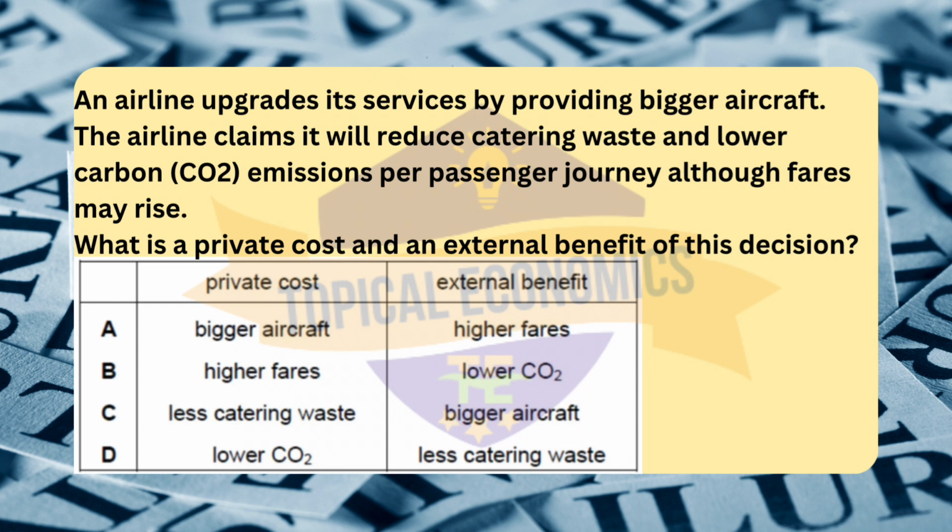External benefits occur when the society at large benefits from an action, even if the individual or firm that takes the action does not receive direct compensation for it. In this case, the airline's decision to use bigger, more efficient aircraft leads to lower carbon emissions per passenger journey, which benefits the environment and the broader public, even if passengers do not directly pay for this benefit.